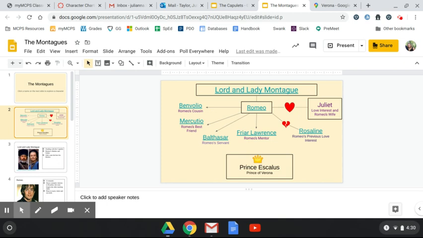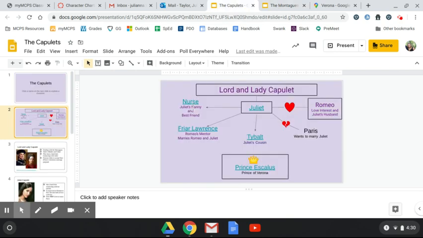So then we go to Act 2, Scene 5. The nurse goes back to Juliet and tells her to go to the church at 2:00. Then Act 2, Scene 6, which is the final scene, Juliet and Romeo get married in the church. Friar Lawrence marries them. So the only people who know that Juliet and Romeo got married are Romeo, Juliet, Friar Lawrence, and the nurse. And that's it. So that is where we leave the end of part 1. They get married, and then things get pretty crazy after that.